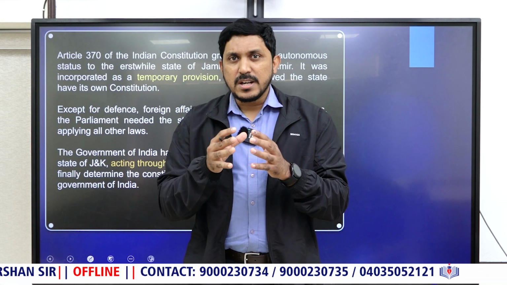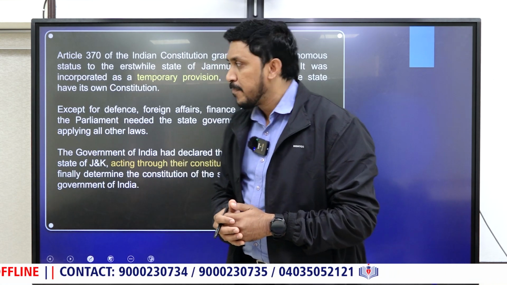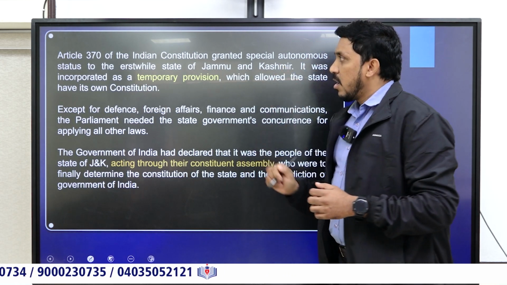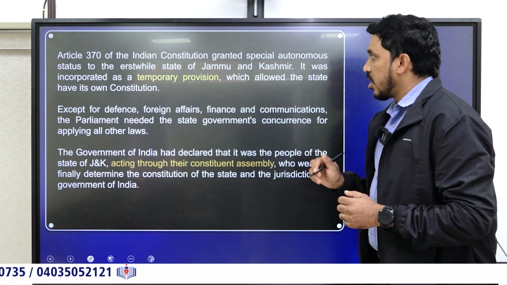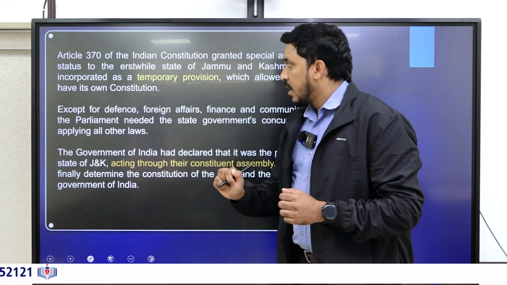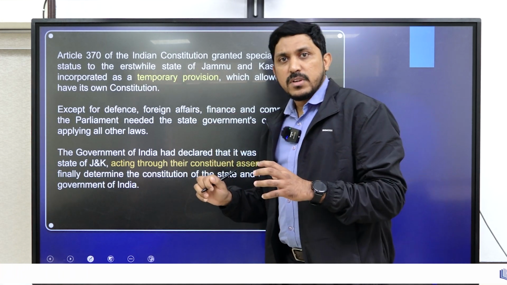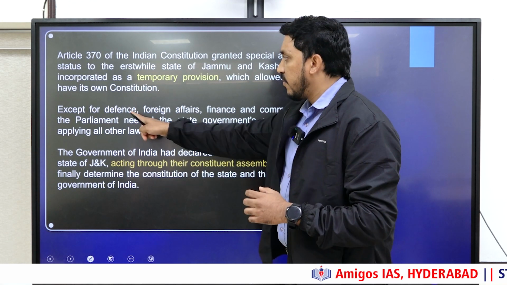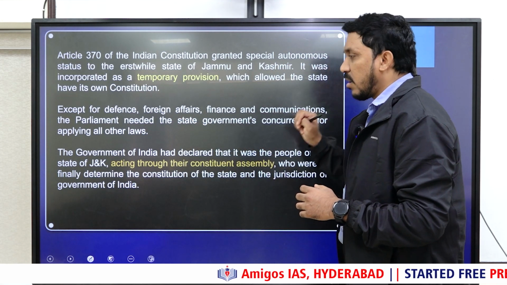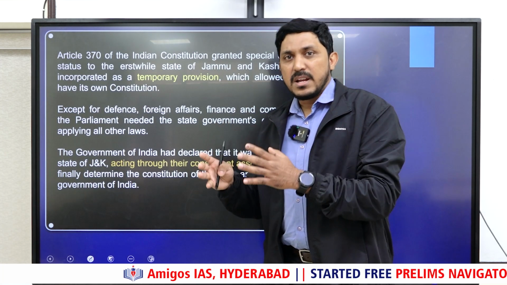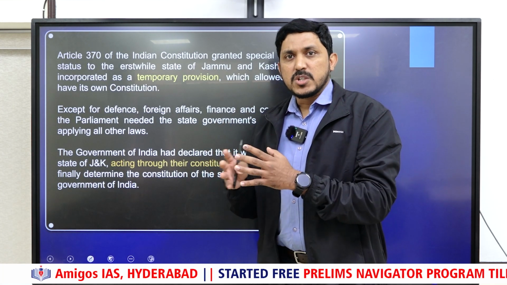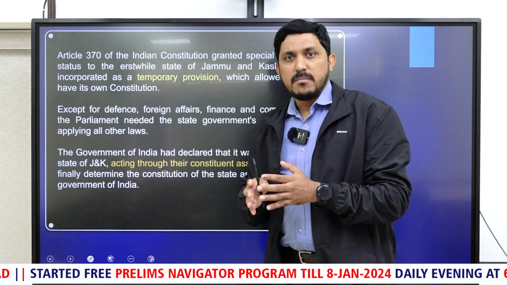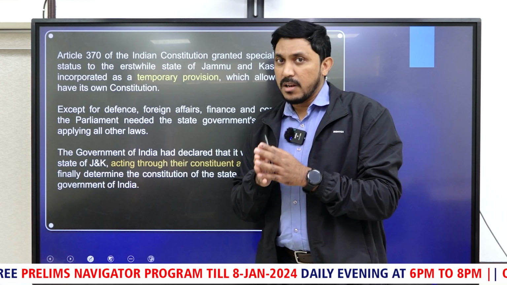So let us first understand the basics of this Article 370. Here, Article 370, as we discussed, has given special autonomous status to the state of Jammu and Kashmir, and it was called temporary. Second, the Parliament of India can make laws for Jammu and Kashmir in the matters of defense, foreign affairs, finance and communications. In the remaining matters, it is the Jammu and Kashmir Assembly which can make the laws. That means the control of the Indian Parliament over Jammu and Kashmir is limited in nature.